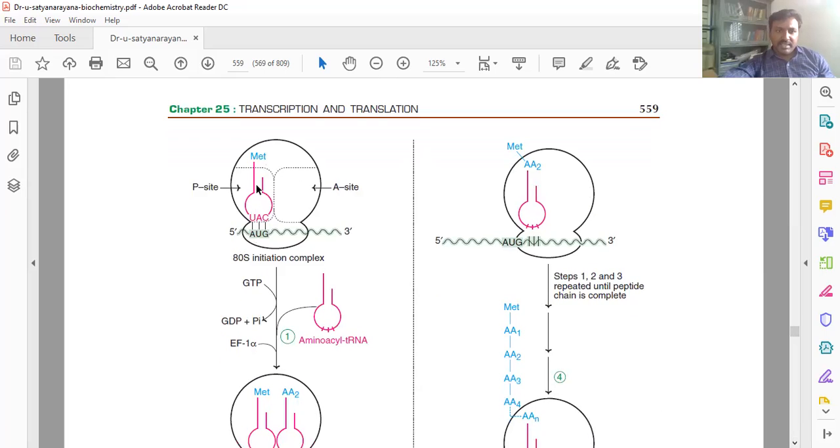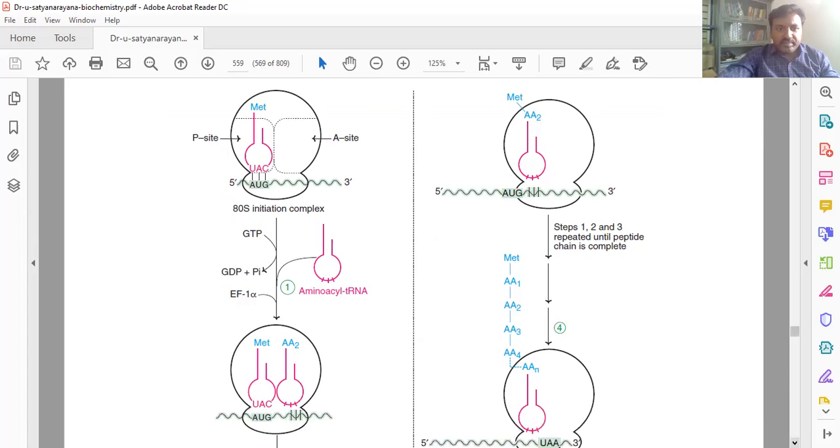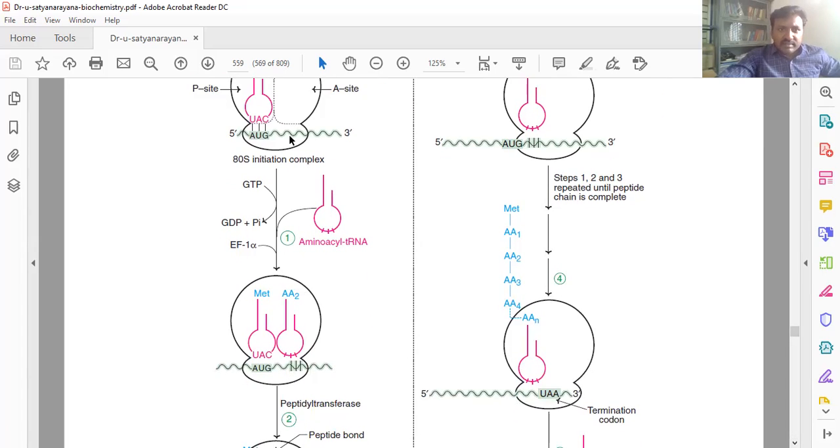See, at the P site, the AUG codon and the opposite anticodon are there. It is mRNA, that's why A pairs with U, and G with C. Got it? Now the A site is free. So the amino acid tRNA binds in the first step, which requires one GTP of energy and elongation factor 1 alpha.